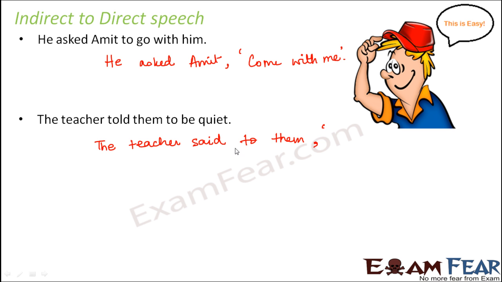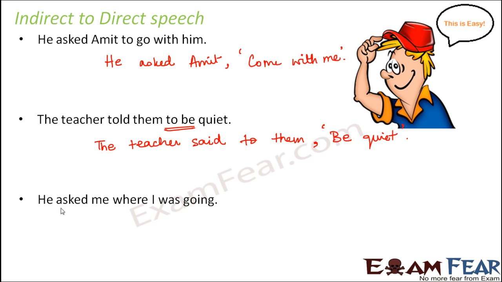So the teacher said to them, be quiet. Now what type of verb do you have? To plus the base form of the verb. That means here it is an imperative sentence, because only in an imperative sentence do you have this kind of verb in the indirect speech. In fact, the first sentence was also an imperative sentence.